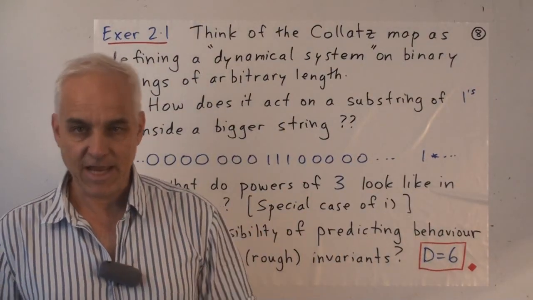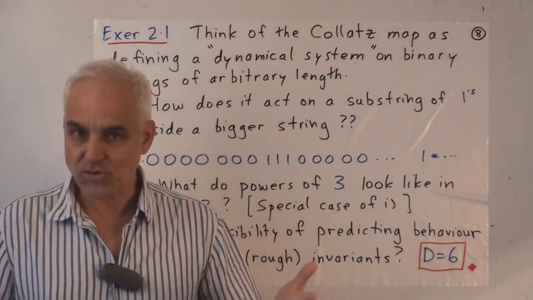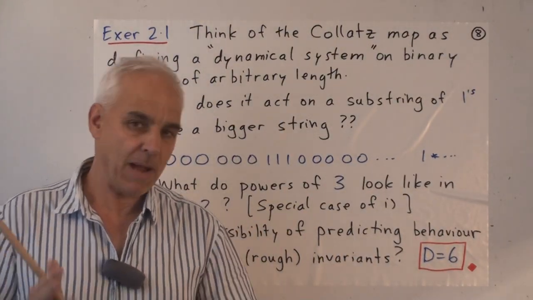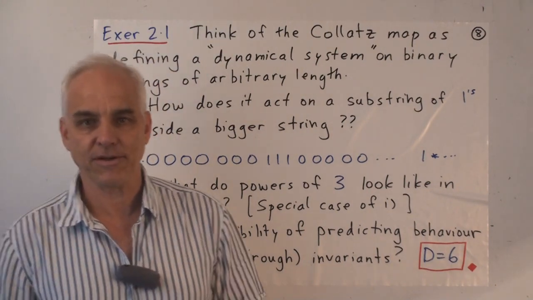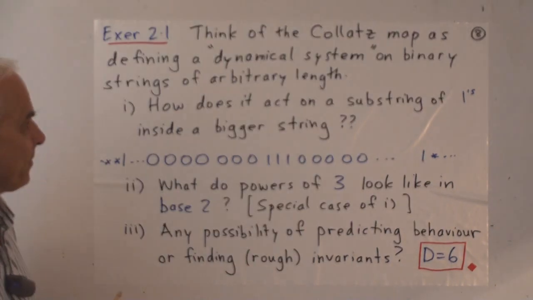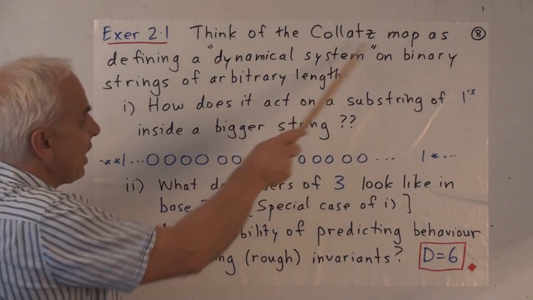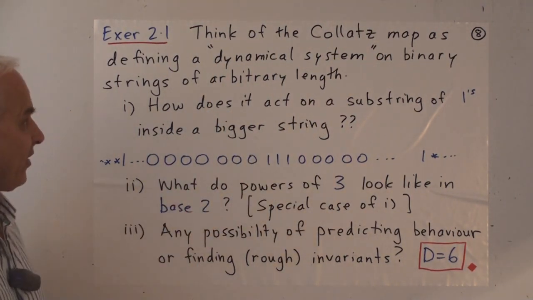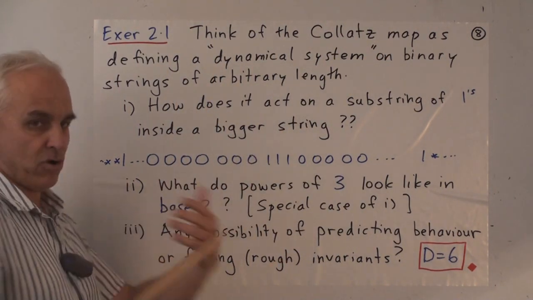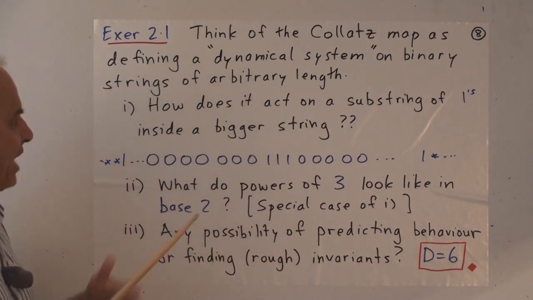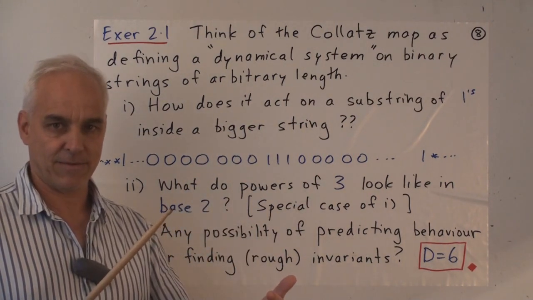So here's an exercise that you can think about if you're interested in this problem, and perhaps you would like to play around with it and get your hands a little bit wet with it. So think of the Collatz map that we've just talked about as defining something like a dynamical system on the binary strings of arbitrary length.